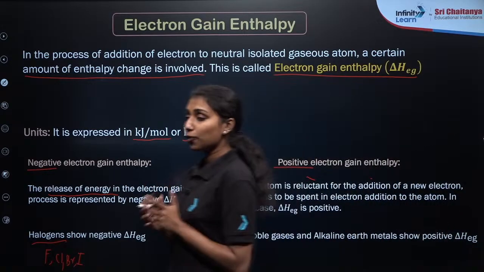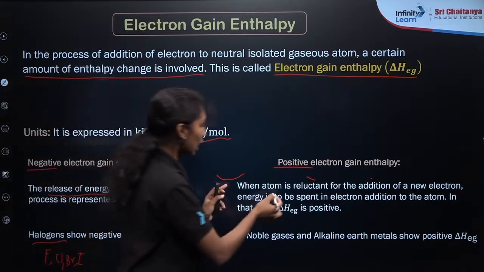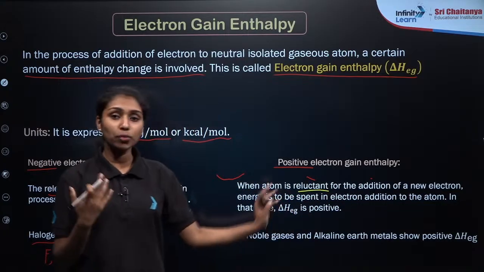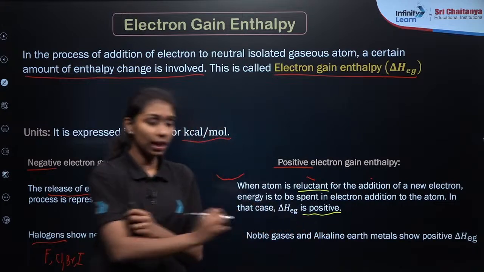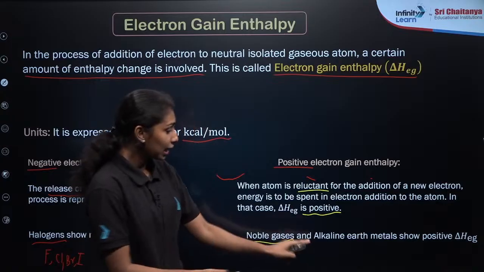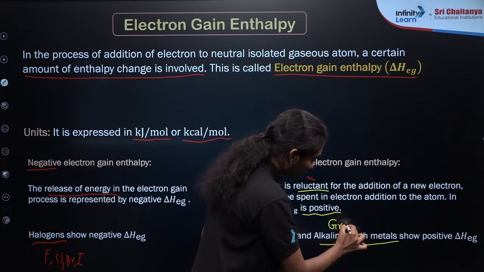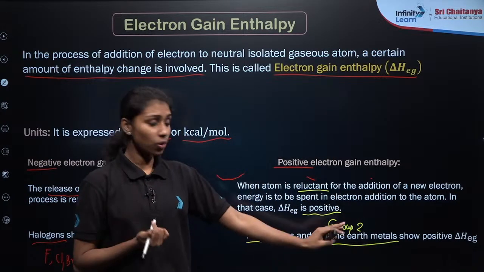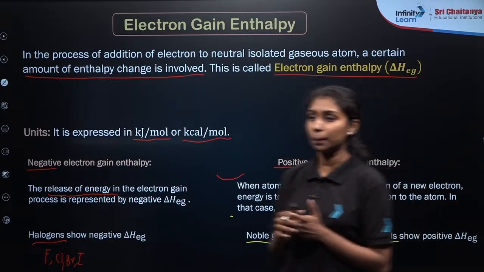In the opposite case, when an atom is reluctant to accept a new electron, we have to supply more energy, so that they get a positive electron gain enthalpy. In general, all the noble gases like helium, neon, argon, krypton, and the alkaline earth metals, which means group 2 elements, as we have already discussed in the introduction to the periodic table, show positive delta H eg, or electron gain enthalpy. Clear?